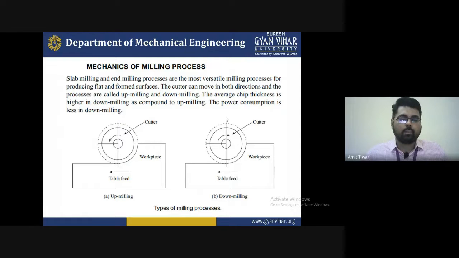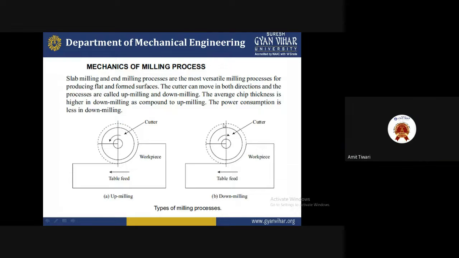So there are two types of milling operation, that is up milling, or down milling. Up milling is the cutting of the workpiece like this, in the direction of this. In the upper section, you can cut in the direction like that. And in down milling, you remove the metal from the upper to the lower, downward direction. And here the metal will be cut from the lower to upper direction.